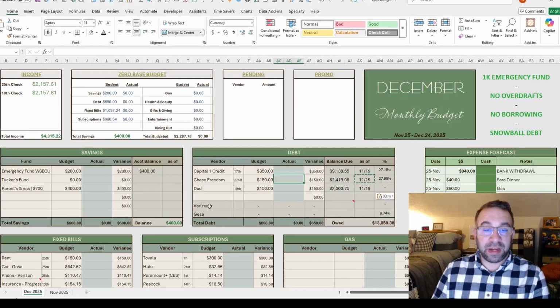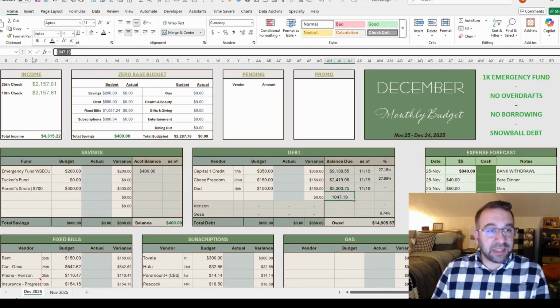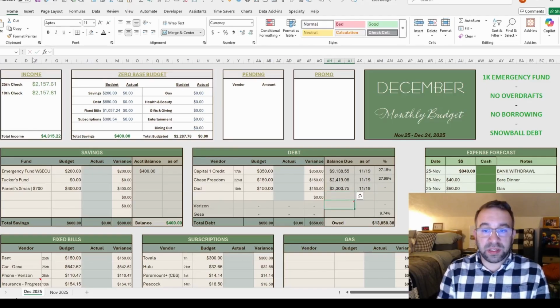I also have a Verizon phone bill which I cannot pay off early. Let's find out what that is. So when I last looked, it was $1,000. That was probably a few months ago, and I've been making monthly payments. So that's been paid down, but I know that I have till 2028 before that's paid off. So I will figure out what that is. I'm gonna leave the as of date blank until I actually know what it is. All right, so that's the Verizon bill.